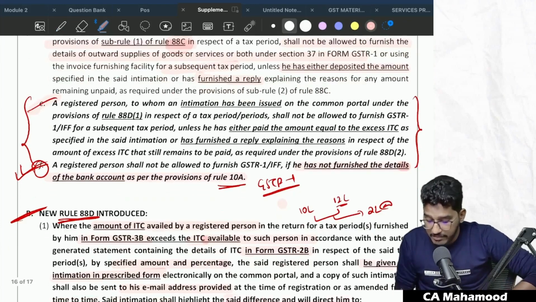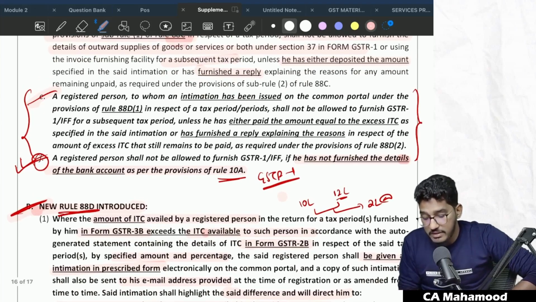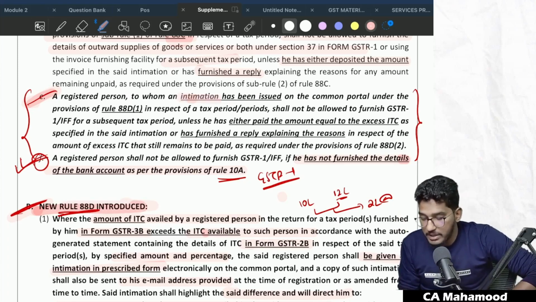And one more thing they have added, nothing but rule 88D. Just now we have understood, no, a new rule has been introduced. So in case the registered person got the intimation under rule 88D and either you are not making the payment or you are not giving the reply, then also you will be debarred from filing GSTR 1. So a registered person to whom an intimation has been issued on the common portal under the provisions of rule 88D(1) in respect of the tax period or periods shall not be allowed to file GSTR 1 or IFF for a subsequent tax period unless he has either paid the amount equal to the excess ITC as specified in the said intimation or has furnished a reply explaining the reasons in respect of the amount of excess ITC that still remains to be paid as required under 88D sub-rule 2.